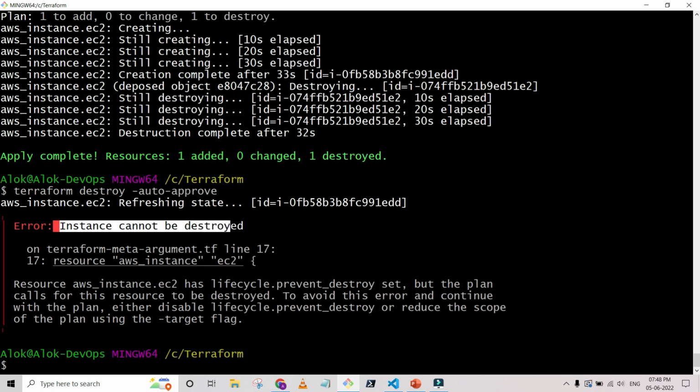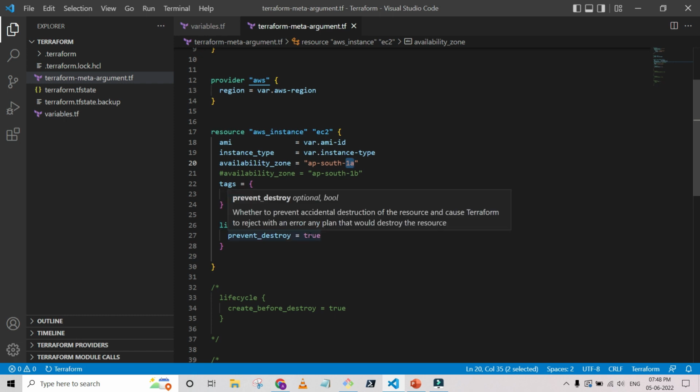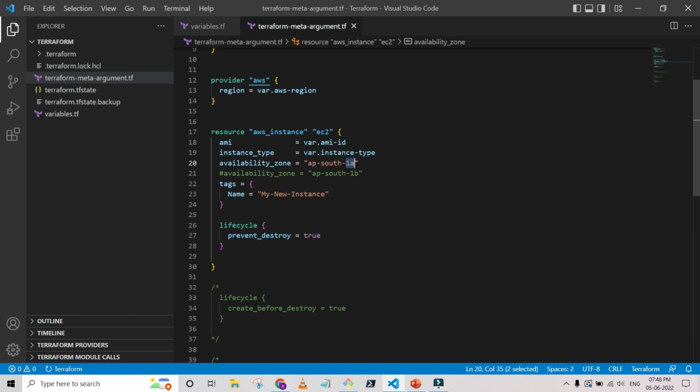Instance cannot be destroyed because we applied the lifecycle with prevent_destroy equal to true. So when we are restricting any particular resource from being deleted, we have to use this flag with the lifecycle.